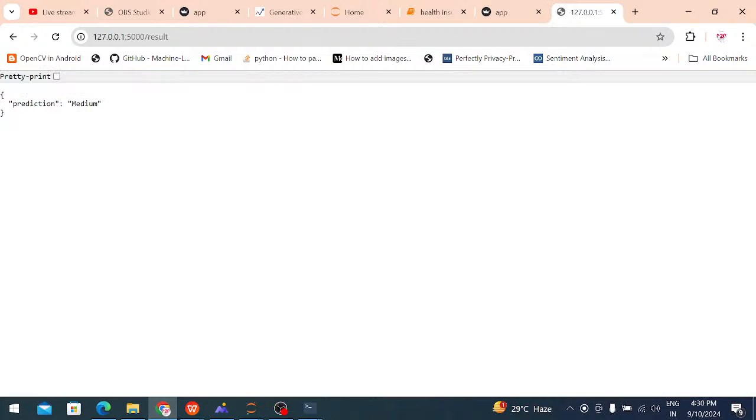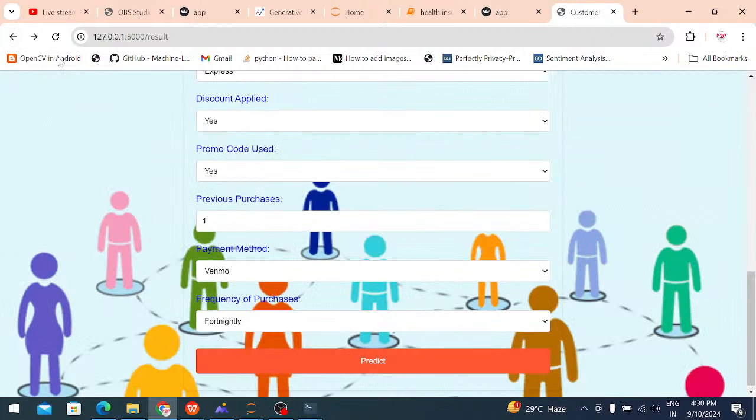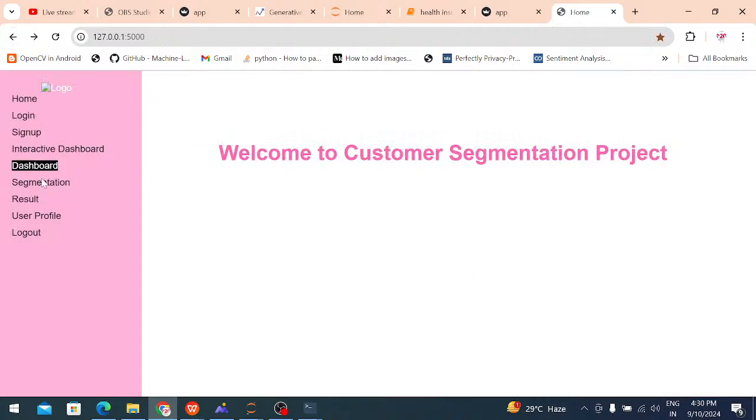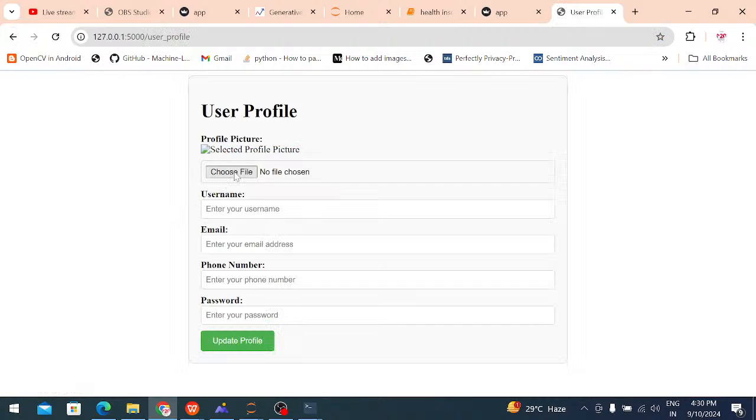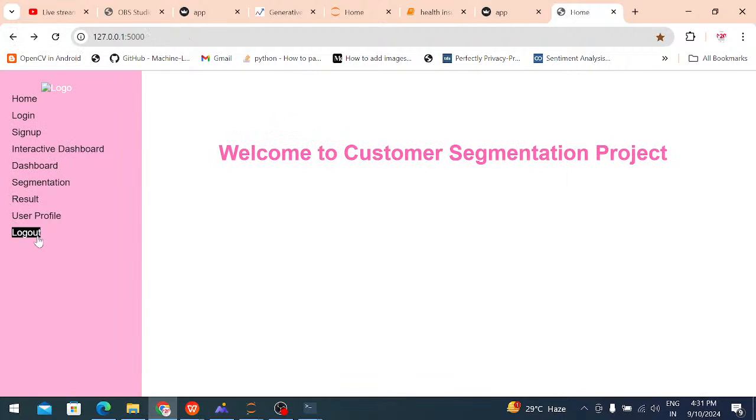Okay, now this is a medium customer, like a loyal customer or medium customer. After that the mail is directly sent to the user profile. You can check the user profile information. Okay, after that log out. This is the application.